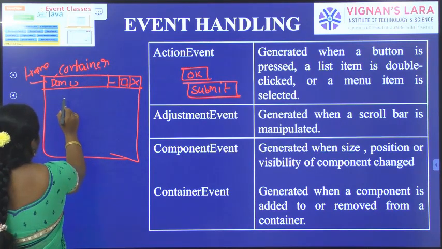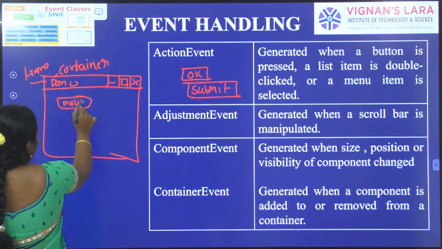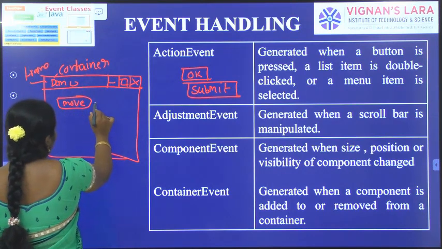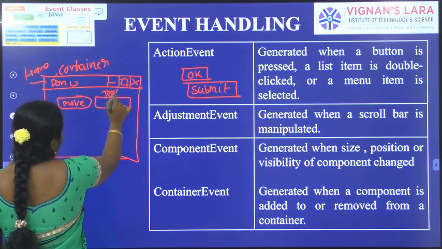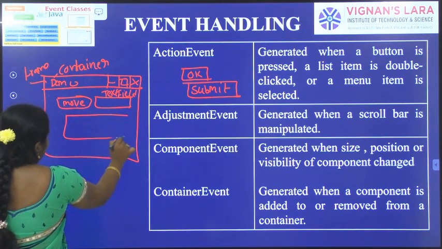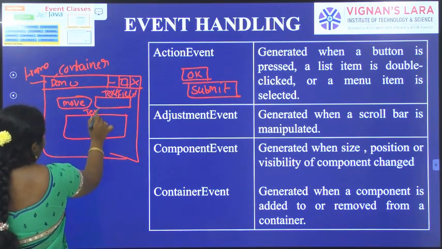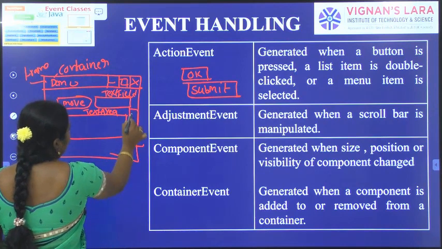In this one, it is one label, it is a text field, and under that a text area. And here it is one scroll bar.